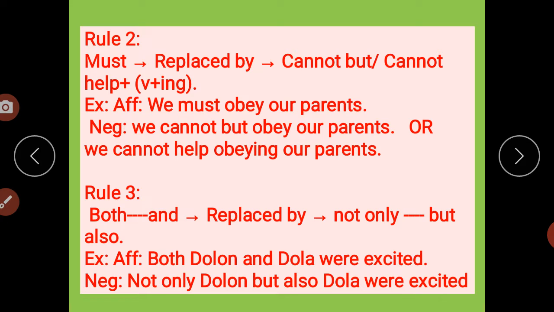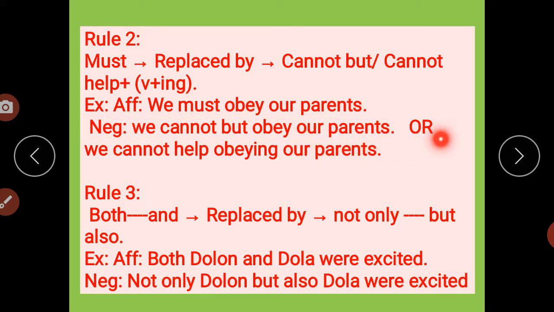Rule number 2. Must is replaced by cannot but, or cannot help plus verb plus ing. That is called the gerund. For example, must की जगह पे होगा cannot but और cannot help plus gerund. We must obey our parents. So the negative would be: we cannot but obey our parents.